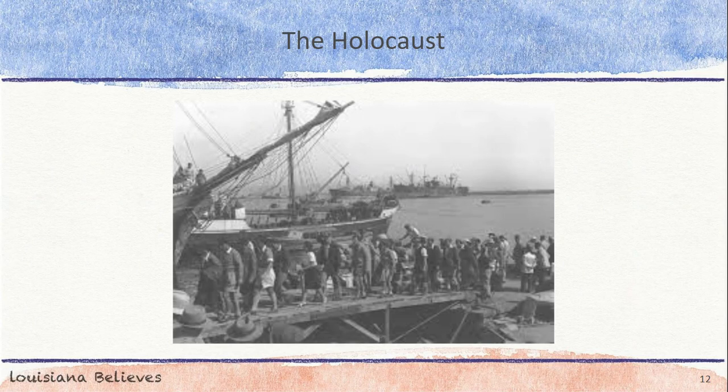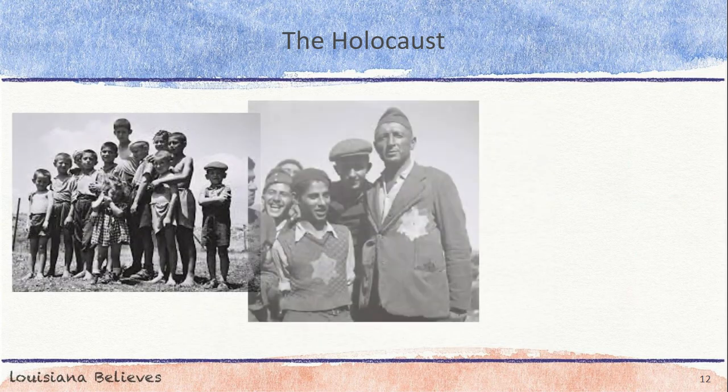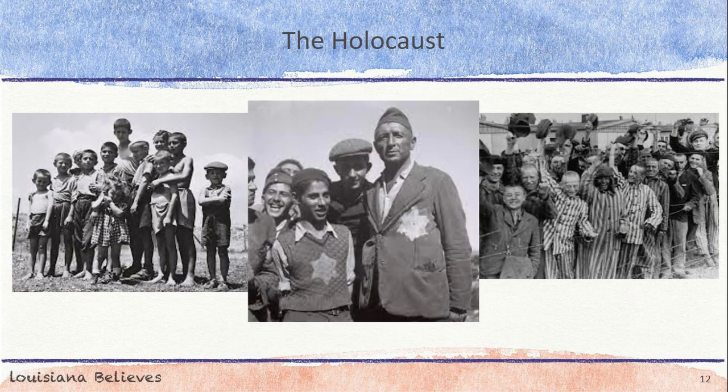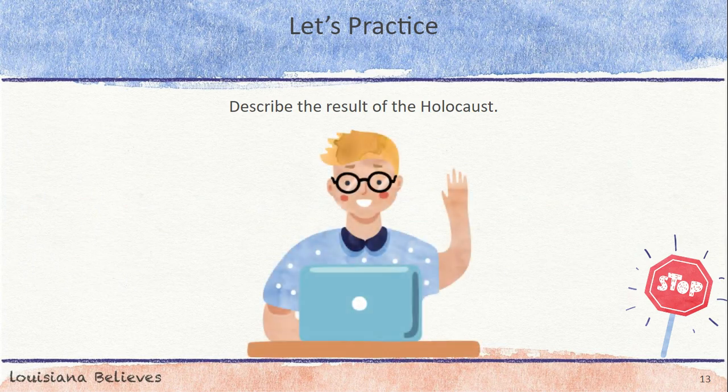Survival took a variety of forms, but in every case, survival was only possible because of extraordinary circumstances, choices, help from others, and sheer luck. Some were able to survive the conditions of the concentration camps, some were able to hide and avoid deportation to camps, and others were able to flee Europe altogether. Approximately 6 million people died during the Holocaust. Now you're ready to describe the result of the Holocaust. Pause this video to record your answers on your handout at the second stop sign. Then hit play when you're ready to continue.